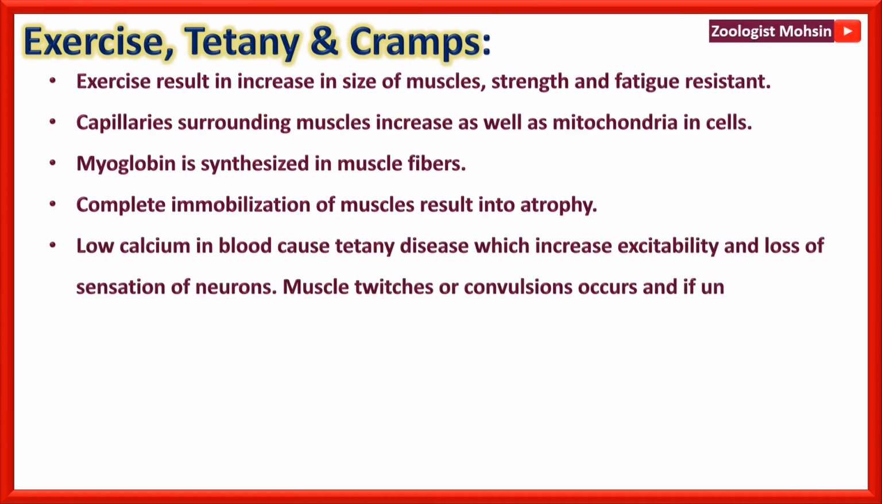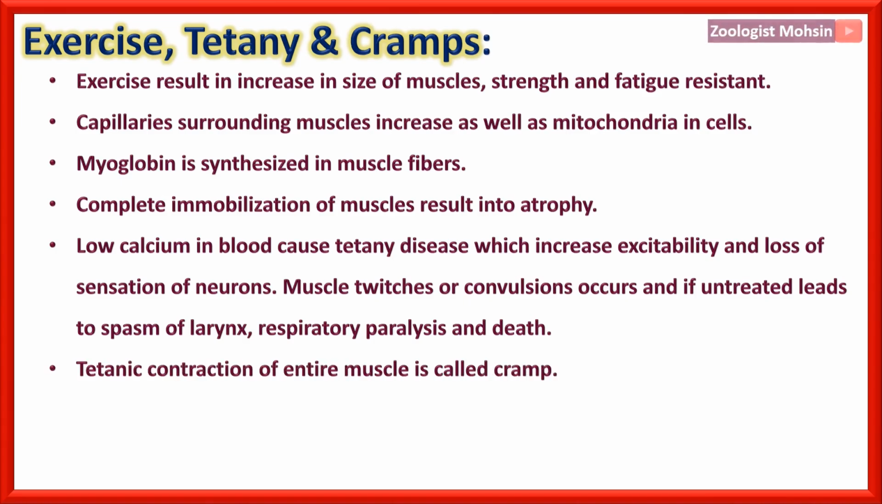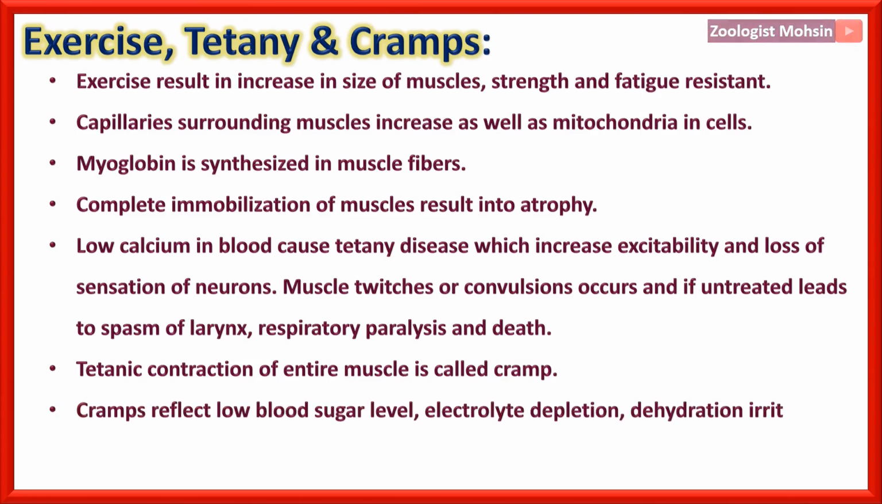Low calcium in blood causes the tetany disease, which increases excitability and loss of sensation of neurons. Please remember that tetany is related with the excitability and loss of sensation of neurons. Muscle twitches or convulsions occur, and if untreated, tetany leads to spasm of the larynx, respiratory paralysis, and ultimately death. Now, tetanic contraction of an entire muscle is called a cramp. Cramps reflect low blood sugar level, electrolyte depletion, dehydration, and irritability of spinal cord and neurons. These are the symptoms of cramps.